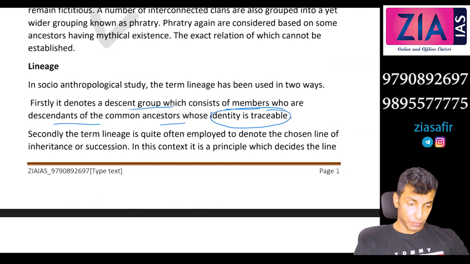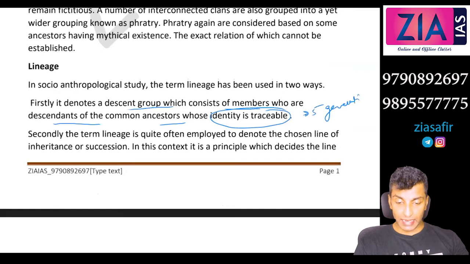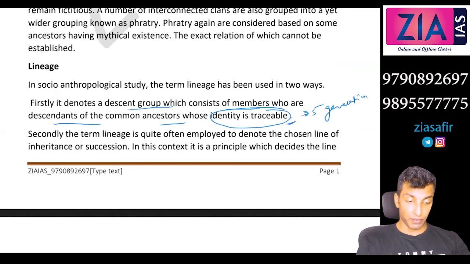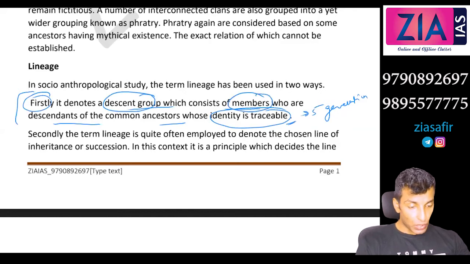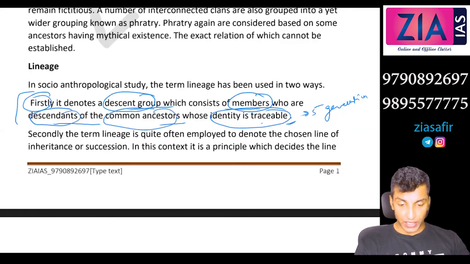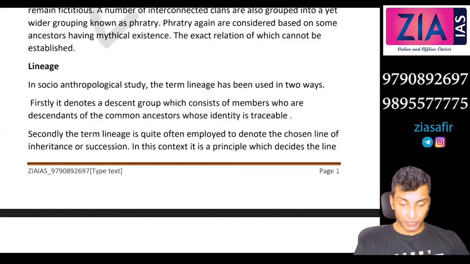So that is the first case. We have discussed up till 5 generations. Exactly the same thing as what we have written in this paragraph. It is a descent group, that means a kin group, of descendants of a common ancestor. Identity is traceable means 5 generations.